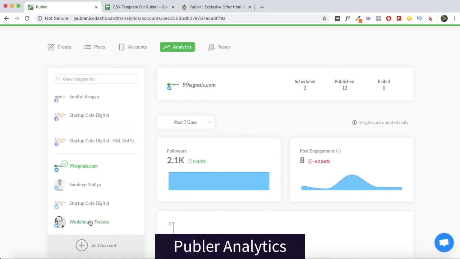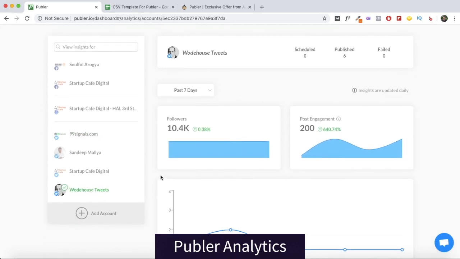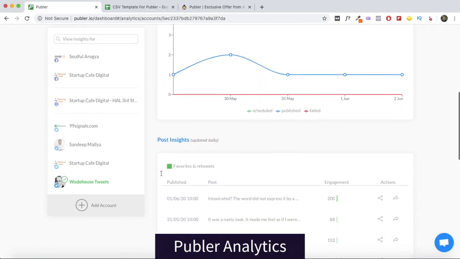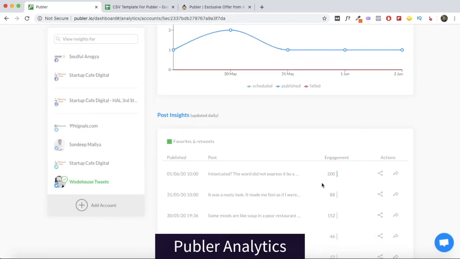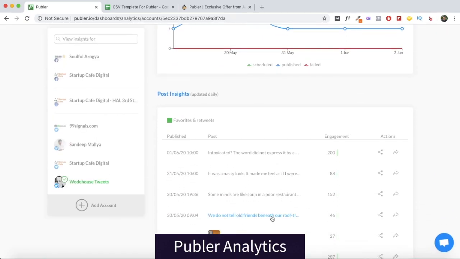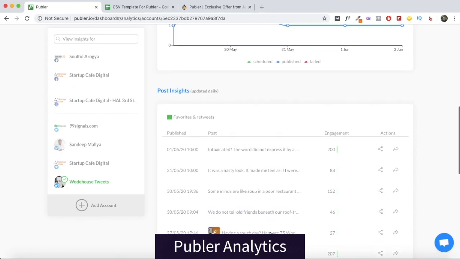Like I said, for each of these social media accounts, you'll get to see all the social media metrics. You'll see the follower increase, you'll see the post engagement, and you'll see specific post insights as well. And like I said, you can reshare them directly from your analytics report. So if you want to share any of these posts, you just need to click on them, or you can use these action buttons here.